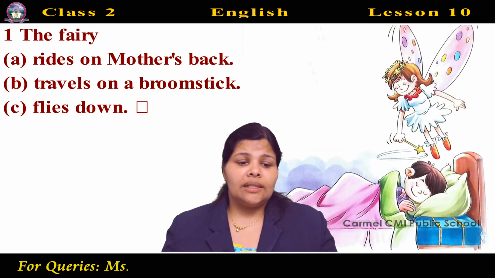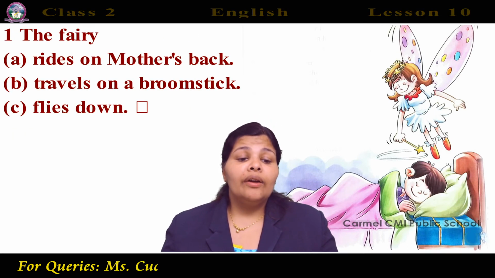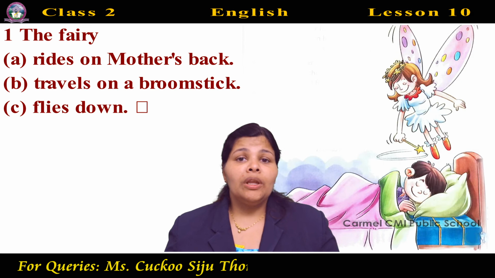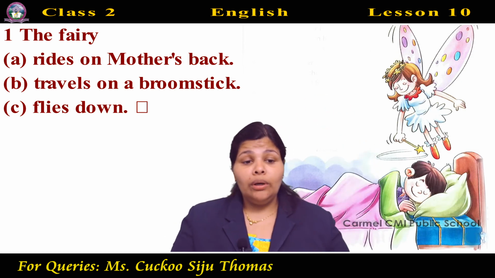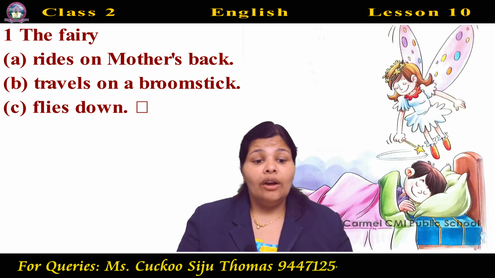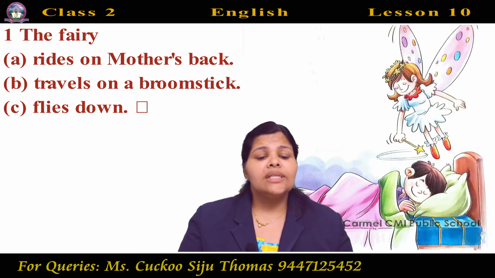Tick the correct answer. The fairy rides on mother's back, travels on a broomstick, flies down. So it comes from the moon down. Okay. So which is the answer? C, flies down. Second one.